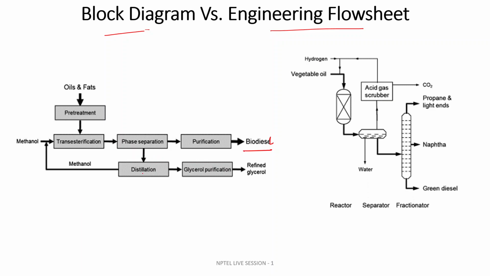You are describing this whole process to someone else in the easiest and simplest way, so you are drawing rectangular boxes to show the main units that your raw feed material will pass through. The oil and fat is your feed.